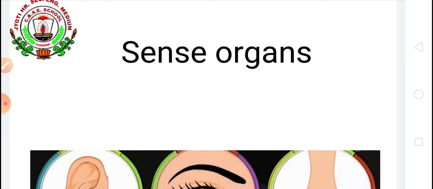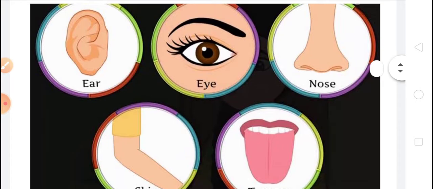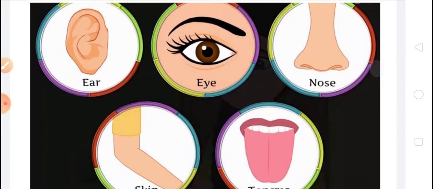Children, today we are going to study about our sense organs. Sense organs means the organs that connect us to the outside world are called sense organs. Children, there are 5 sense organs present in our body. Okay, these 5 sense organs are